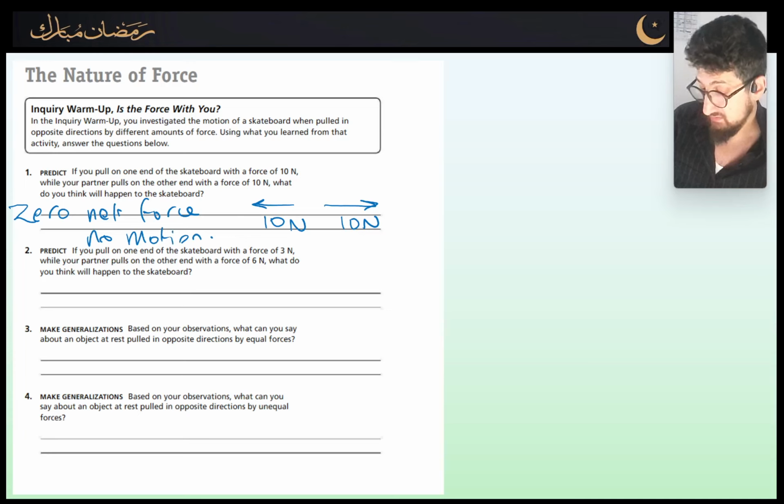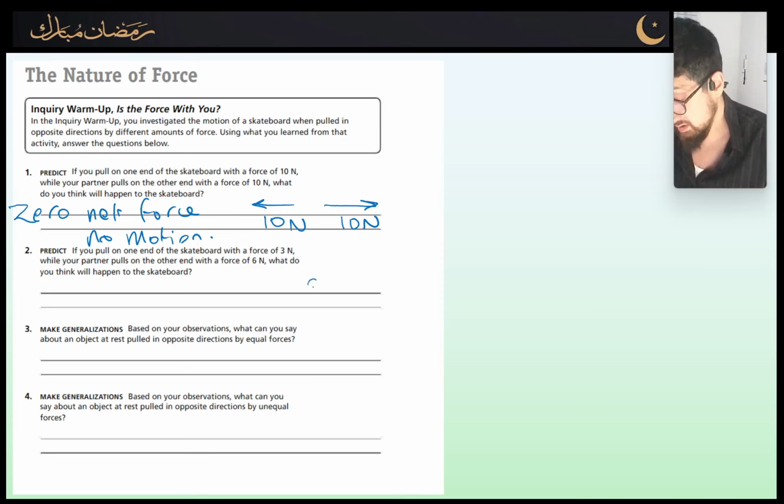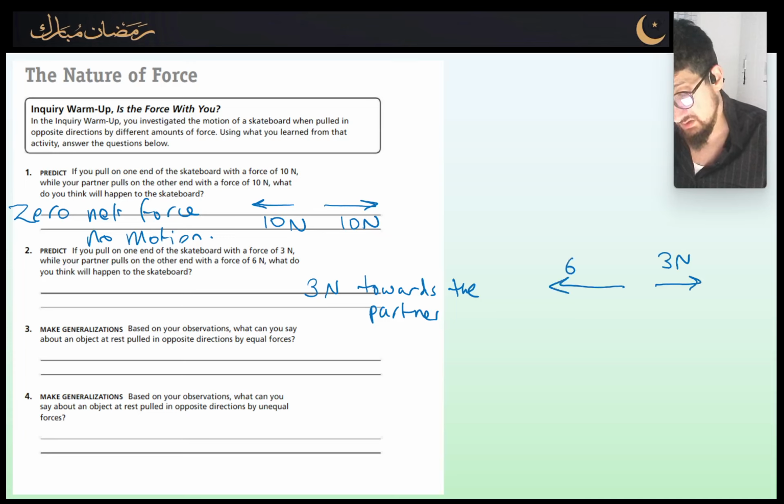Question 2 says, if you pull on one end of the skateboard with a force of 3 newtons while your partner pulls on the other end with a force of 6 newtons, what do you think will happen to the skateboard? It will go 3 newtons towards the partner. Why is that? Well, I'm pulling with 3 newtons, while they are pulling with 6 newtons, so my partner is applying more force, and overall it's going to be 3 newtons to the left.